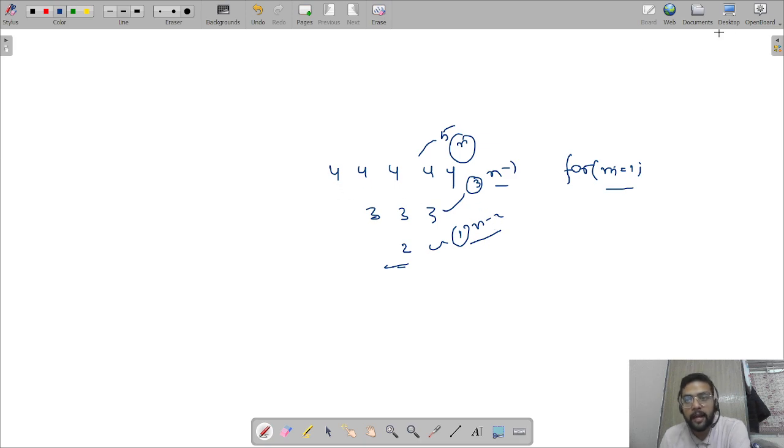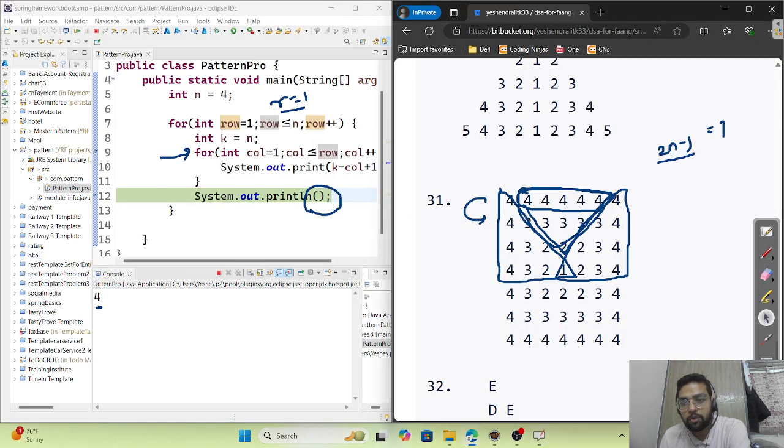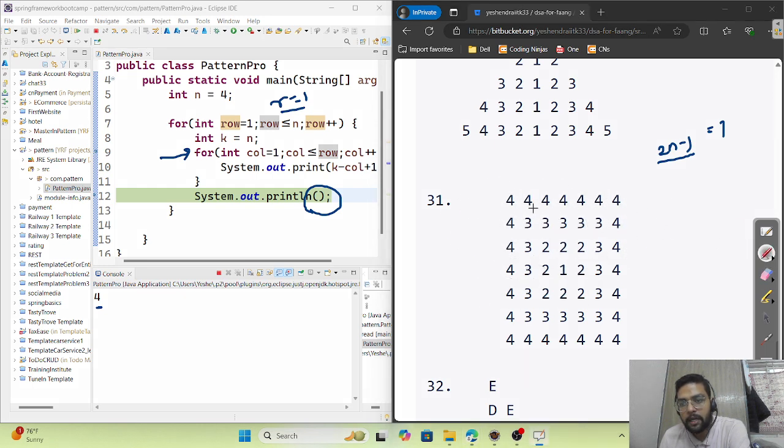So we know the end condition, that is 2n minus 1. So if we print from here till 2n minus 1, less than, not equal to, less than, that is up till here. Yeah, so this will be the condition. Got it.